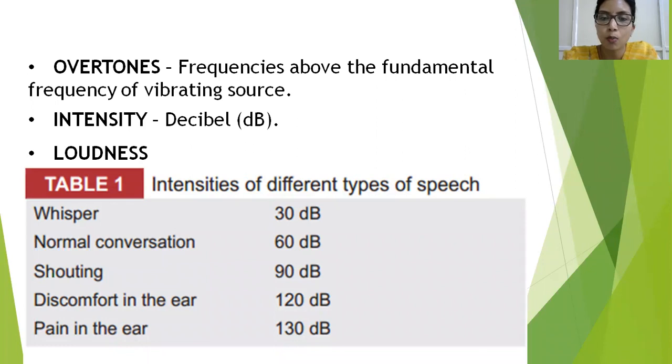Decibel means 1/10 of a bell. This bell is a logarithmical ratio with the numerator of the sound which we are comparing it, and the denominator is a reference level. This reference level is approximately 0.0002 dynes per centimeter square.